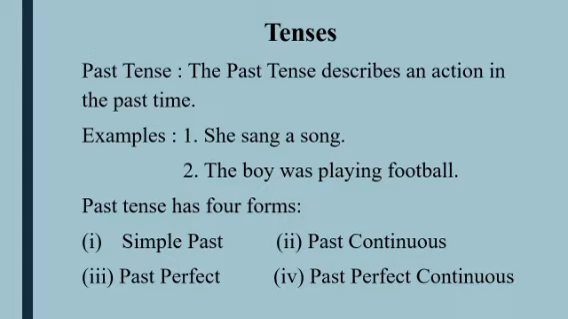Now I would like to say how many kinds of past tenses there are. There are 4 types of past tenses. 1. Simple past. 2. Past continuous. 3. Past perfect. 4. Past perfect continuous.